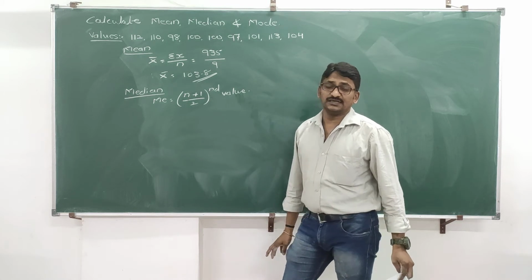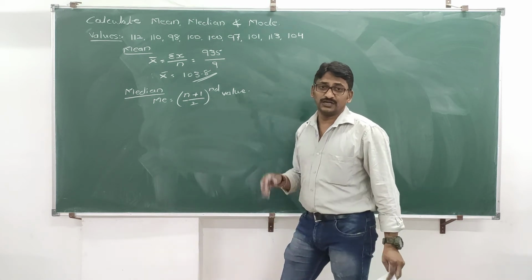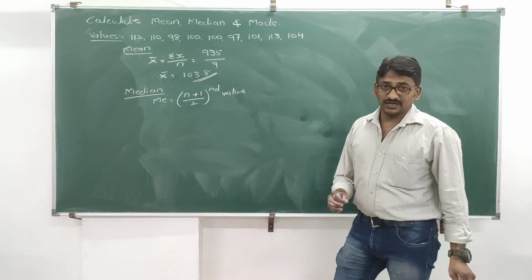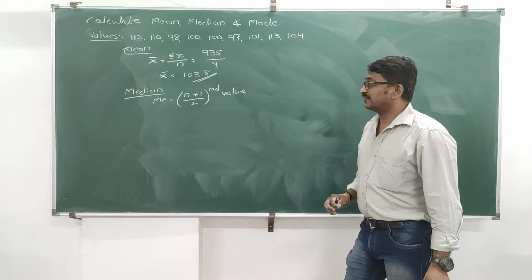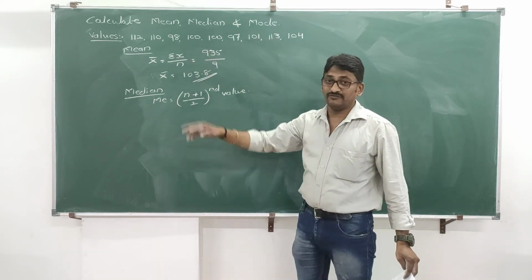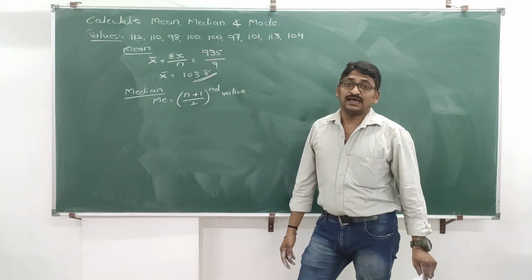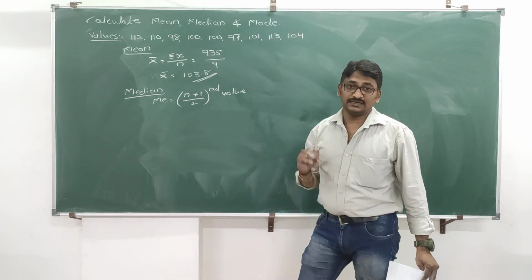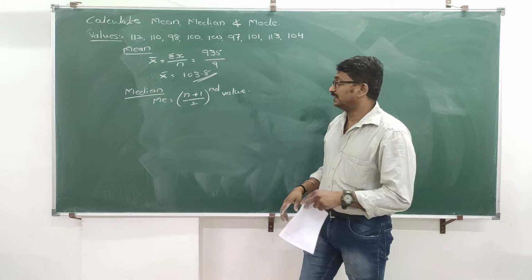But the procedure is a little bit different. Don't apply the formula right now. To calculate median, the first step is we have to arrange the values in ascending order. Ascending order means from lowest value to highest value.